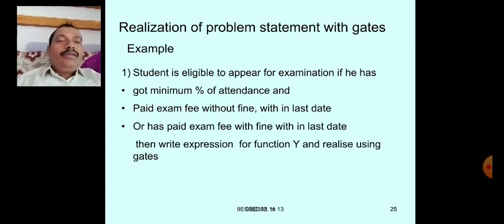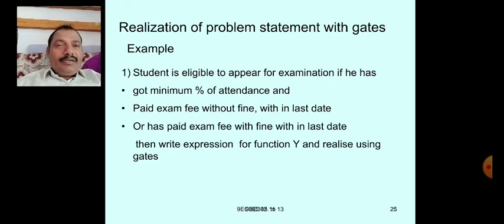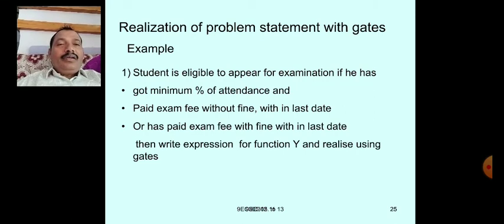So what are the conditions here? Let us identify the variables. What are the variables here? Student. Conditions are attendance. Attendance variable.